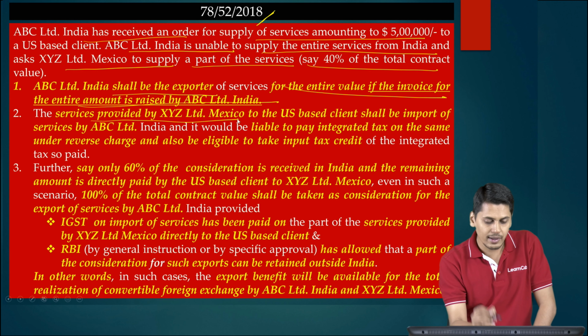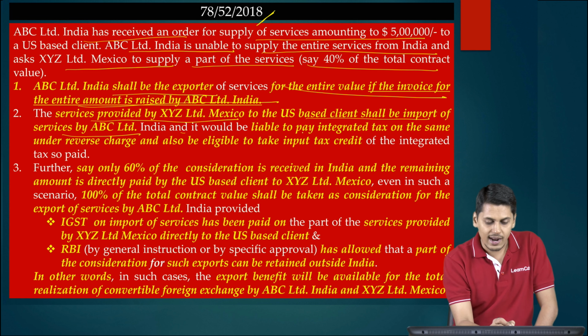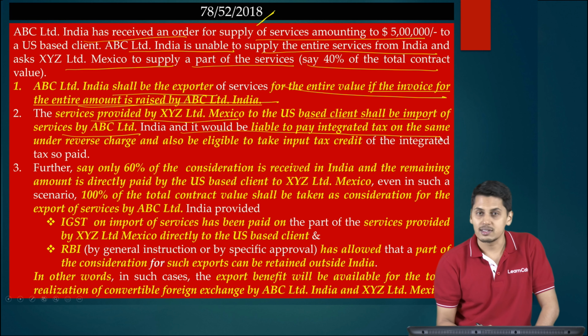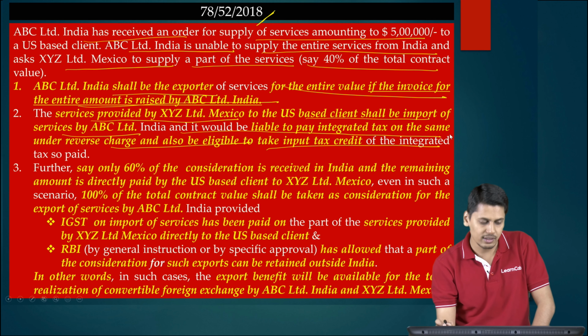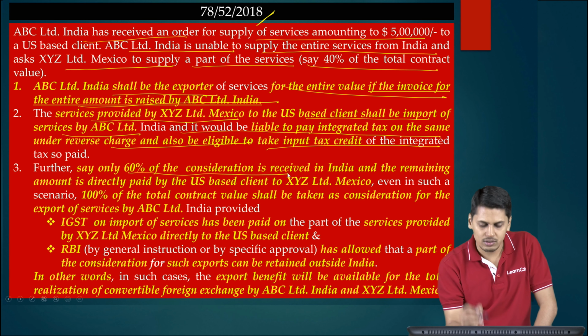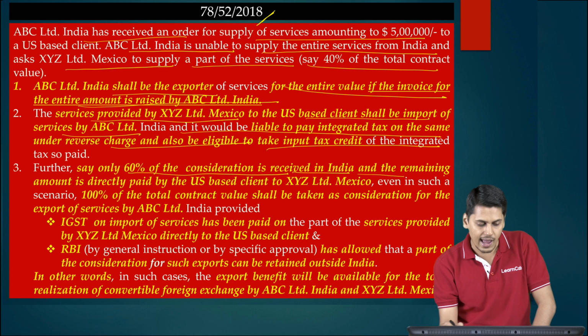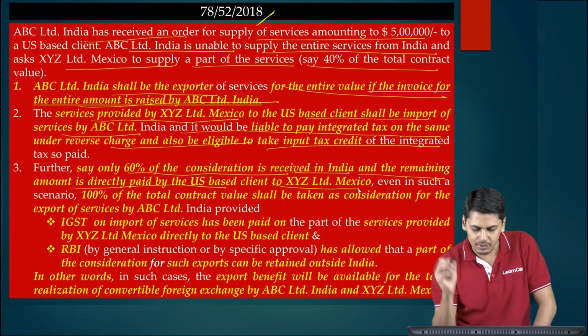The services provided by XYZ to the US based client shall be importation of services by ABC, and it would be liable to pay integrated tax on the same under reverse charge mechanism, and also eligible to take input tax credit of the IGST paid. Further, say only 60% of the consideration is received in India and the remaining amount is directly paid by the US based client to XYZ Limited Mexico.